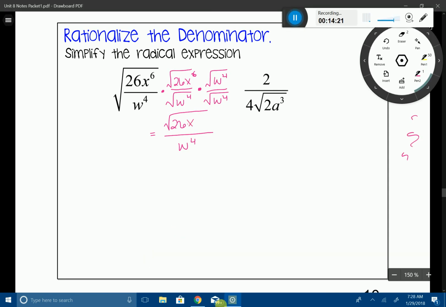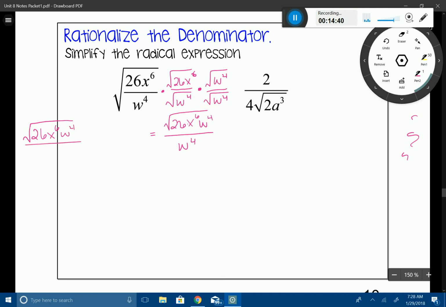So I have x to the 6th, multiplied by w to the 4th. I'm going to treat it the same way. I'm going to go off to the side and do a little bit of simplifying of this big radical with variables. Luckily, we know how to do this from the second section of the unit.